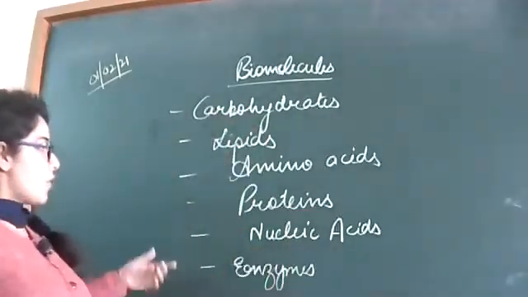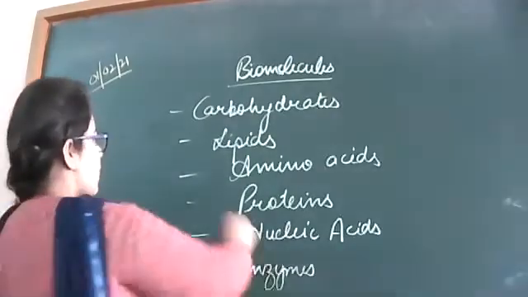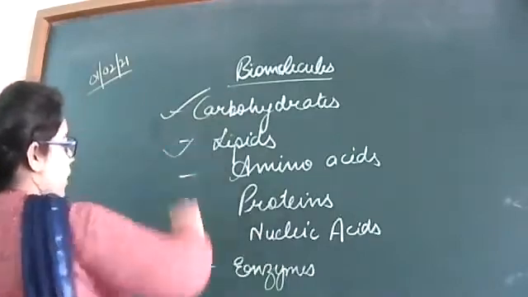So these are the different types or different kinds of the biomolecules present inside the living cells. So we have studied about the carbohydrates and lipids.